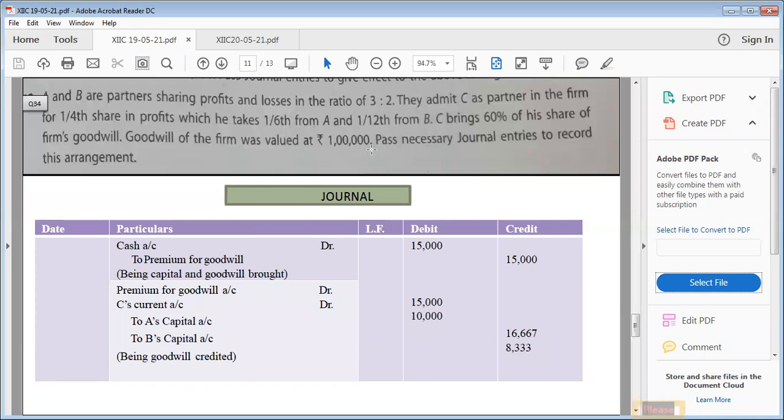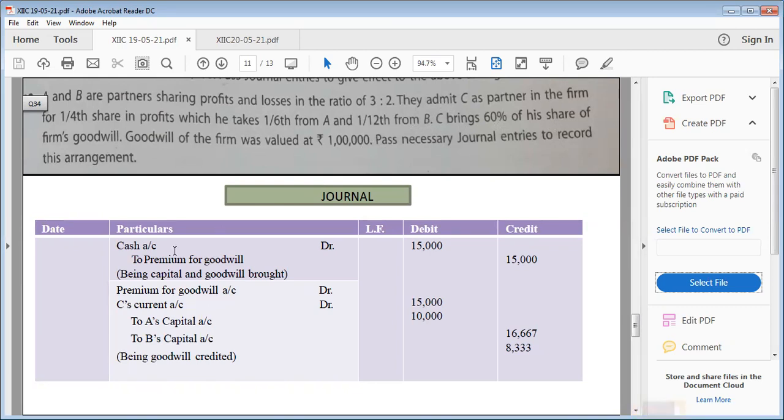Goodwill of the firm was valued at 1 lakh. Children, whenever goodwill of the firm is given, it means everyone has their share in this amount of goodwill. A is also having, B is also having, and C is also having. But C will bring according to his share. How much is his share? 1/4. 1 lakh multiplied by 1/4 is 25,000, which is his total premium for goodwill. But he is bringing only 60%. And the question is silent about the amount of capital which he is bringing.